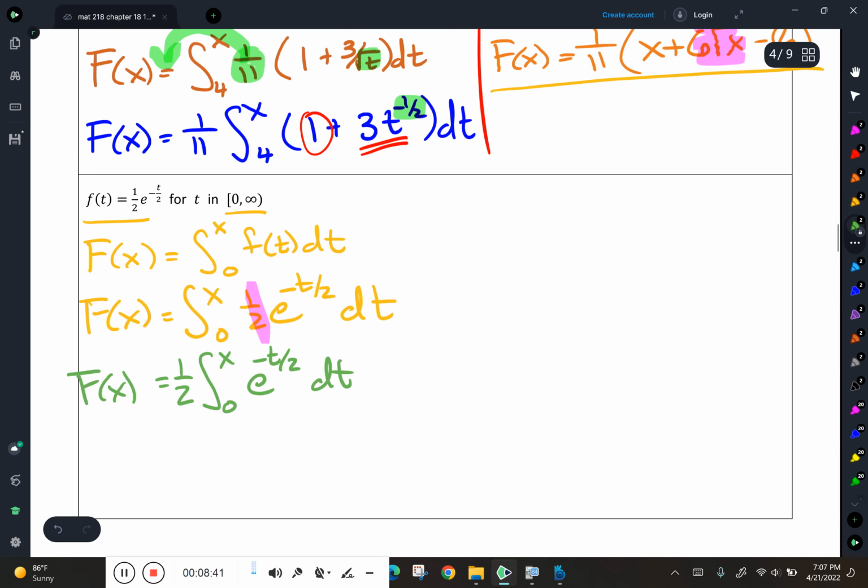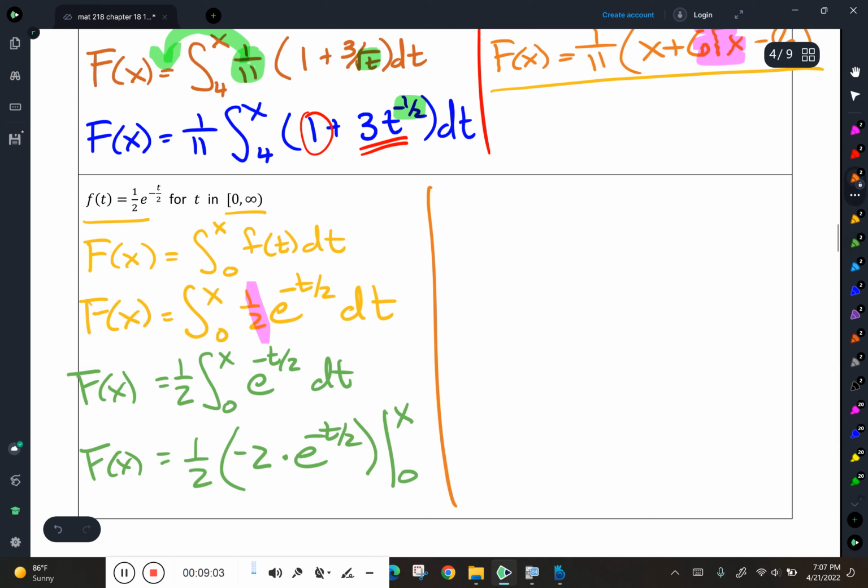Right. I'll integrate. That's going to give me 1/2 times the integral of e to the negative t over 2, which is negative 2 times e to the negative t over 2, evaluated from 0 to x. Dragging that up here, I got my f of x, my cumulative distribution function. Let's see, plug in an x and plug in a 0. Wait, can I pull this negative 2 out and multiply it here and just make that be a negative 1?